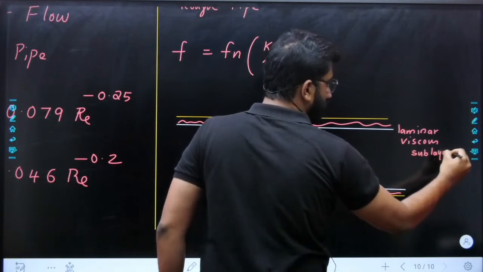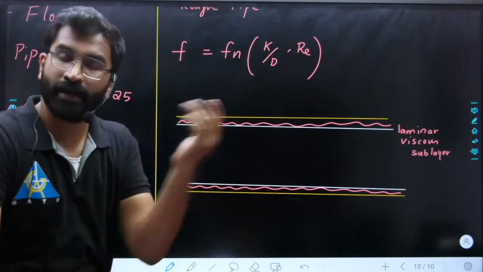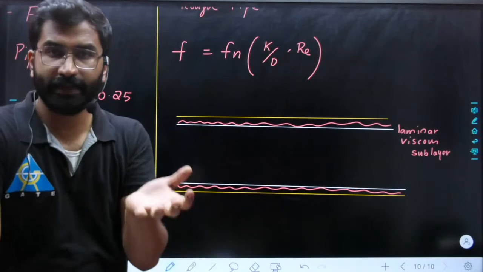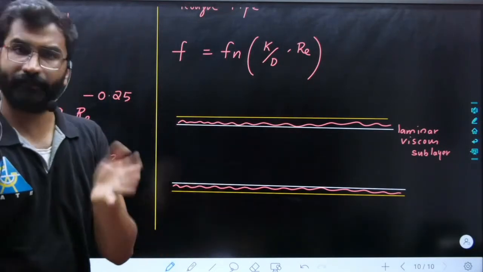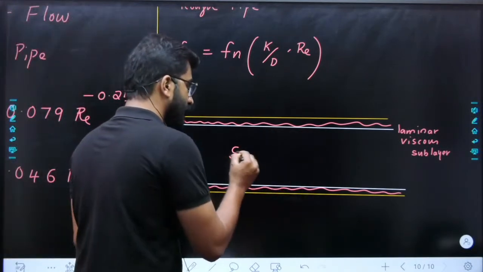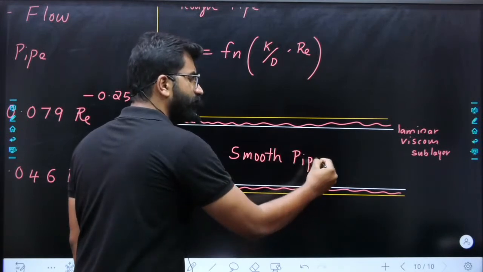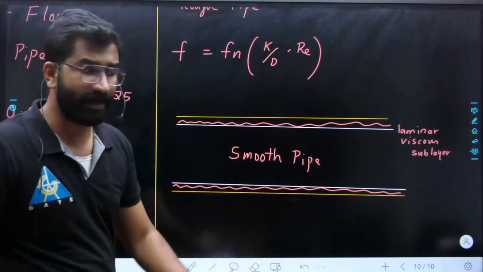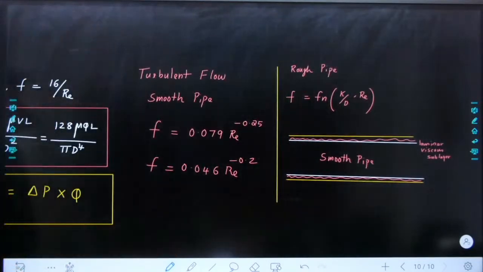If your roughness is inside the viscous sublayer, then it is a smooth pipe. If the roughness is coming out of the viscous sublayer, then it will be a rough pipe. So in this diagram, this is a smooth pipe. For laminar flow, smooth pipe or rough pipe is not a problem; f is equal to 16 by Re. For turbulent flow, these are the equations. So remember this. Write all these equations.